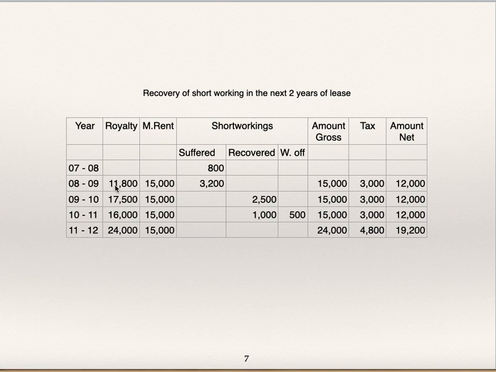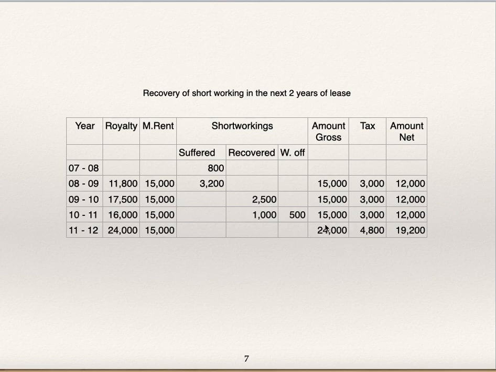Now the next part is to find out royalty. Royalty is minimum rent minus suffered or minimum rent plus recovered. Very simple. So 15,000 minus 3,200 is royalty. 15,000 plus 2,500 is royalty for the year 9-10. 15,000 plus 1,000 is royalty for the year 10-11.